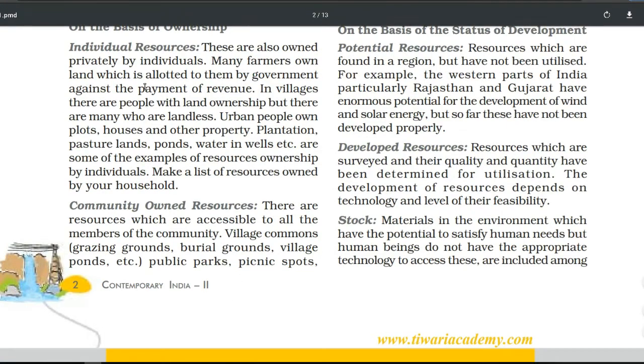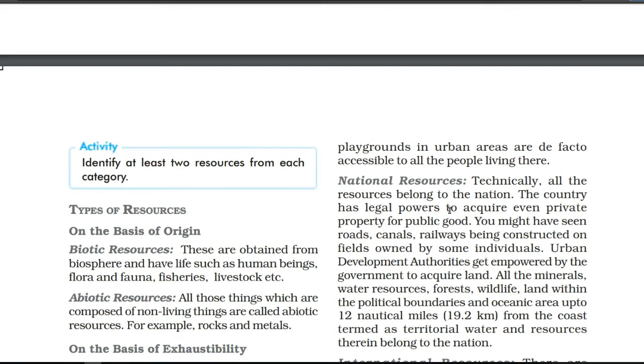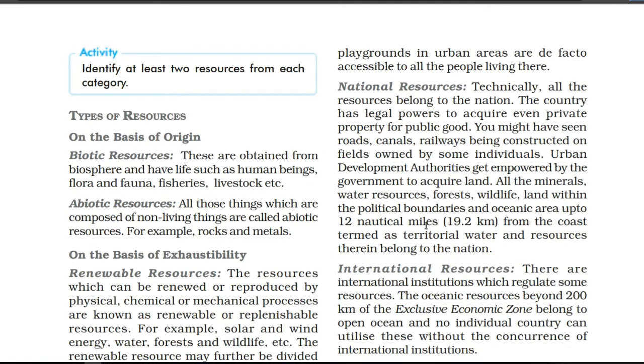After that, on the basis of ownership, individual means personal property. If any farmer has any land, that is his individual resource. Community owned resources are like public parks and picnic spots. All the people of the community have the right to use these places, so those resources are known as community owned resources. After that, we have national resources. In any country, whatever resources are available throughout the country are the property of that nation, so those resources are known as that country's national resources. Like forests, wildlife, minerals, water resources.